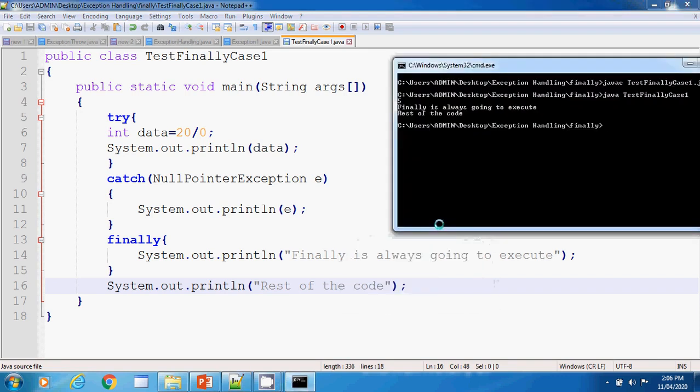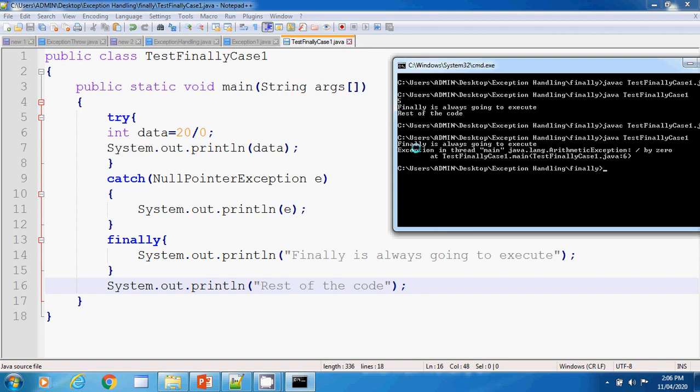So if we compile and run our code again, till now it is okay. Look what happens. Finally is always going to execute, and after that it is giving you an exception. Which type of exception? java.lang.ArithmeticException, because divide by 0 will always give you an arithmetic exception, but we are dealing with it as a null pointer exception, so that is not possible. But the finally block is always executed. So we have dealt with case number 2 right now.